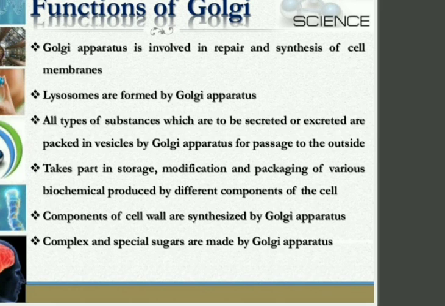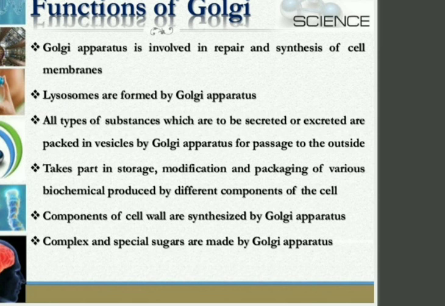Golgi apparatus is involved in repair and synthesis of cell membrane. Yes, if our cell membrane gets ruptured, the repairing work is done by the Golgi apparatus. Lysosomes are formed by the Golgi apparatus. Lysosomes, a very important part of our cell.